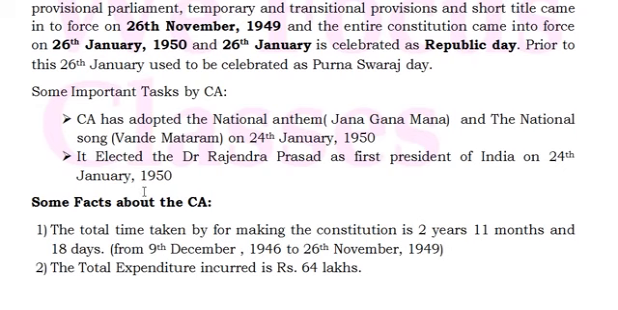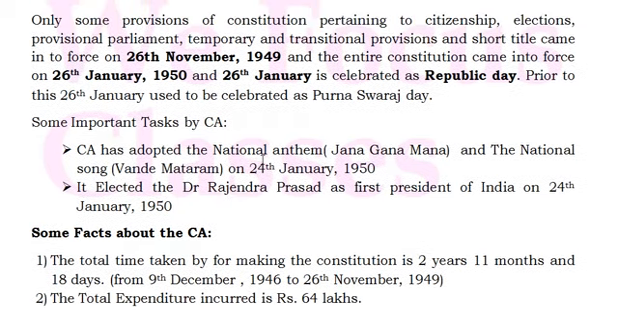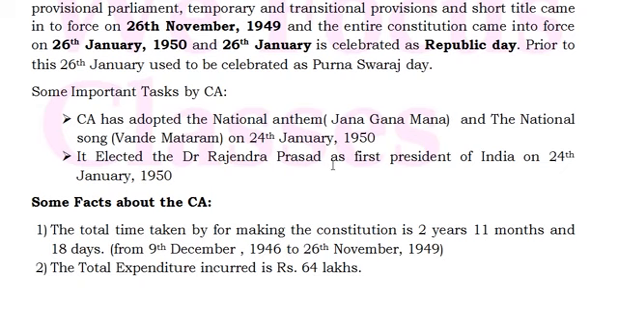Here we discuss some important tasks by the Constituent Assembly. On 24th January 1950, the Constituent Assembly adopted Jana Gana Mana as the national anthem and Vande Mataram as the national song. It also elected Dr. Rajendra Prasad as the first president of India on the same day. Dr. Rajendra Prasad, who was the president or chairman of the Constituent Assembly, became the first president of India.